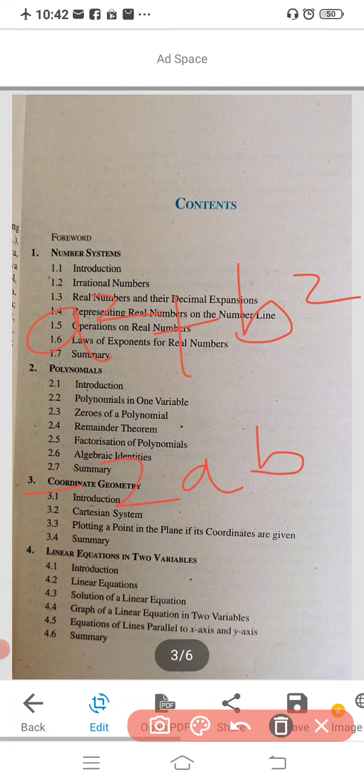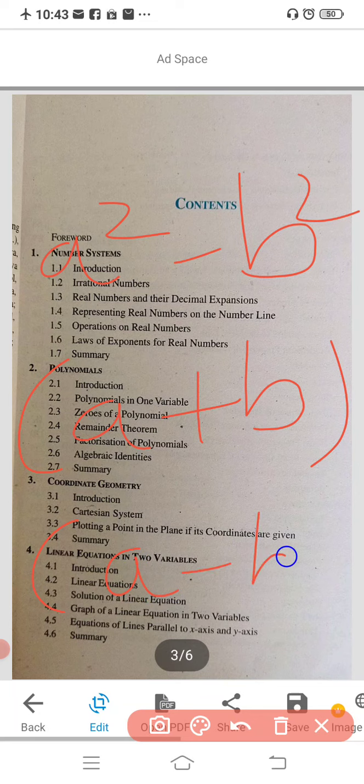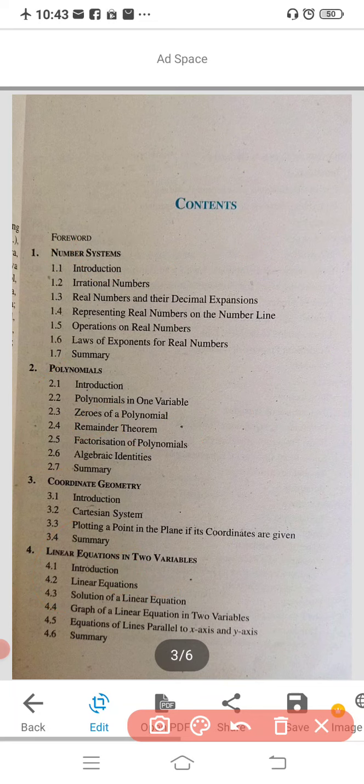And next, you have also studied the a square minus b square formula, that is (a plus b) into (a minus b). So last year you have studied these identities, and this year also you are going to study these identities with some more identities. And next you are having the coordinate geometry.